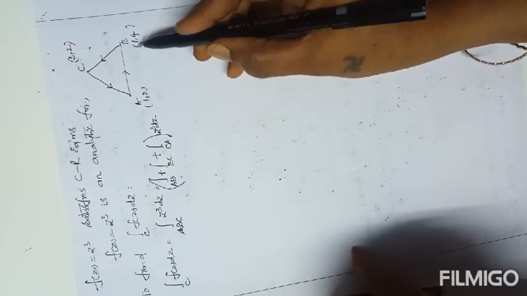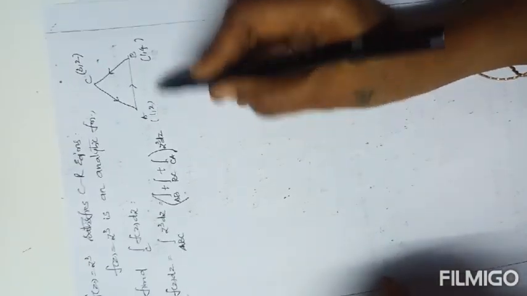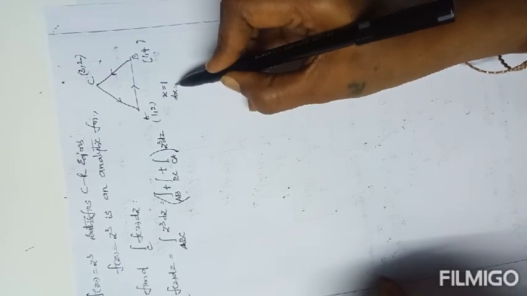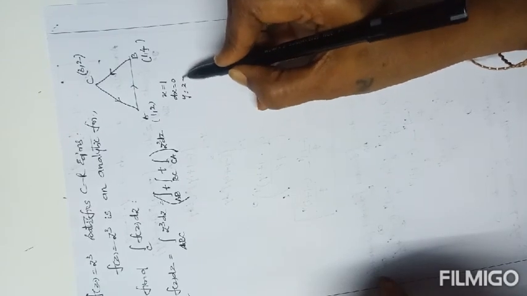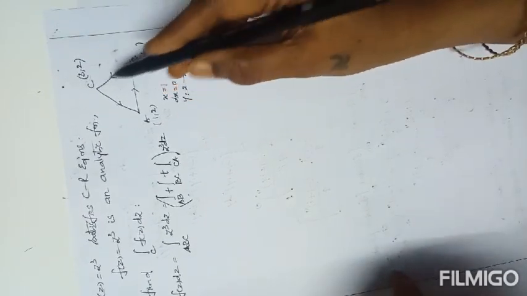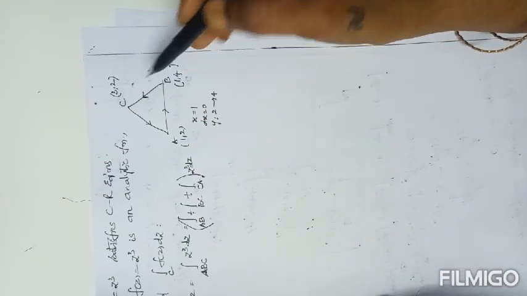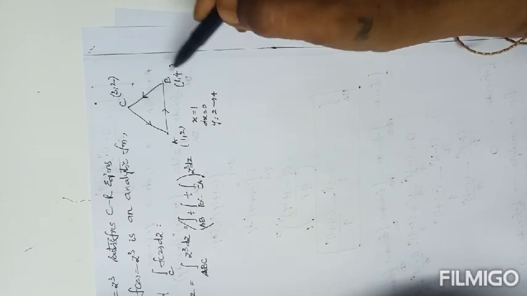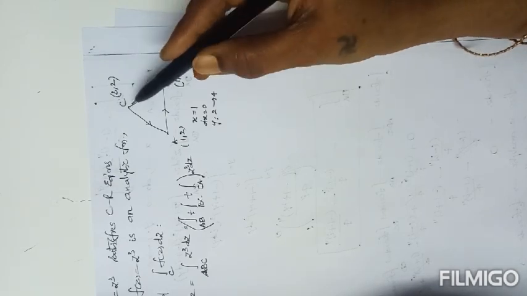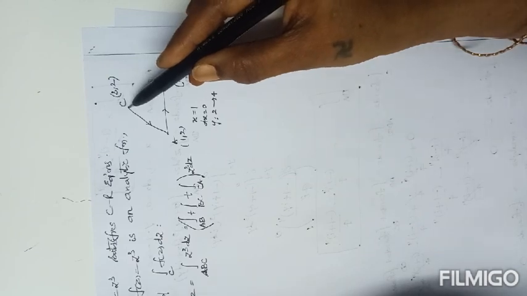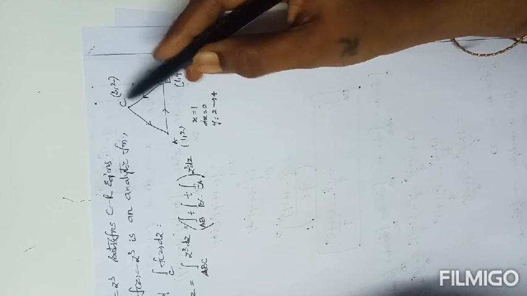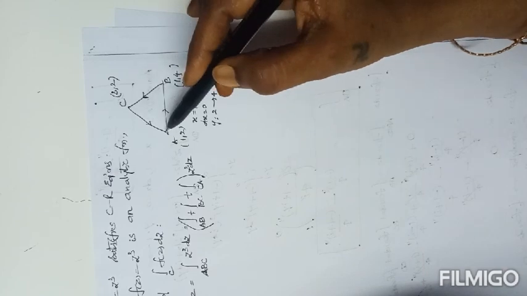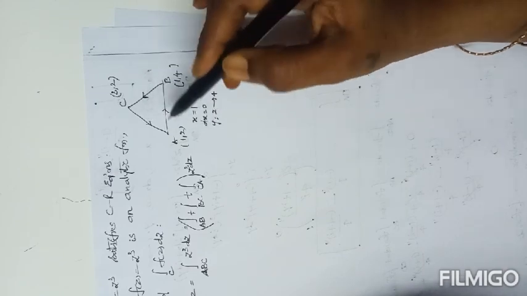Similar to the previous one, here also, by using these two coordinates, the x coordinate is the same in both points: x equals 1, dx equals 0, and y varies from 2 to 4. For BC, both x and y coordinates are different, so we have to find the equation of the straight line passing through BC. Similarly for CA, both points have different coordinates, so we find the equation of the straight line, and from that we can integrate the given function.